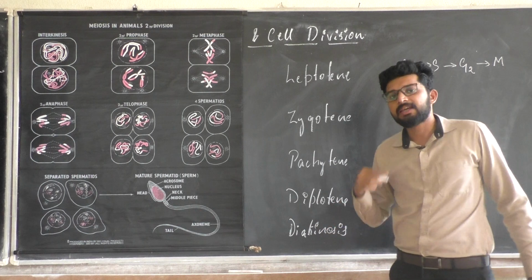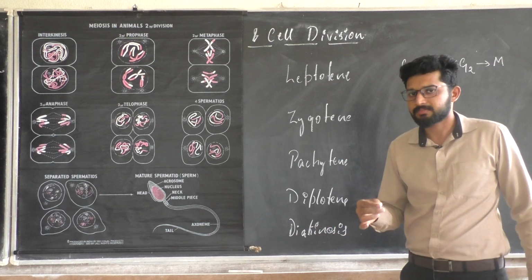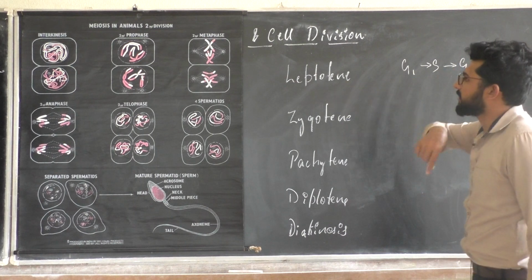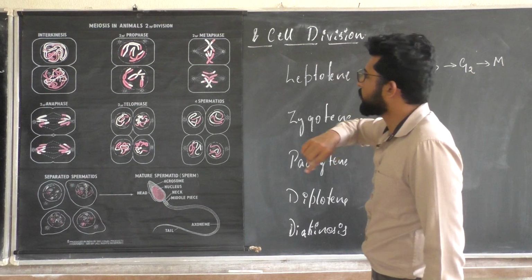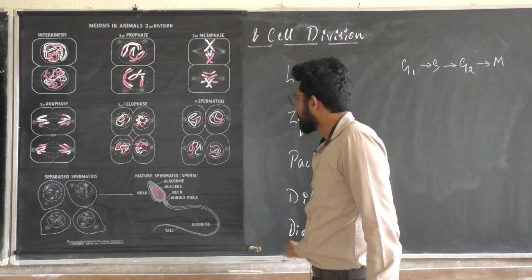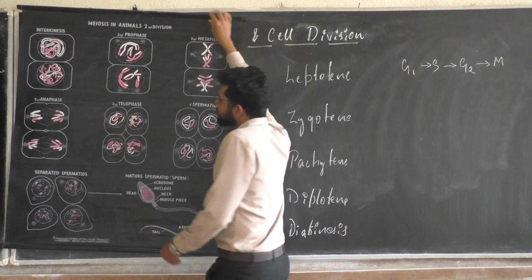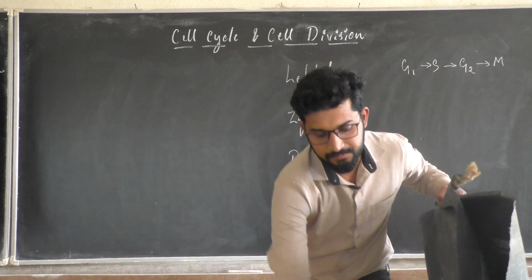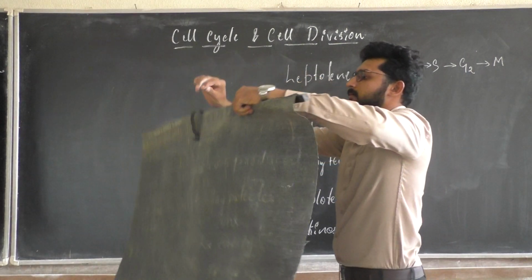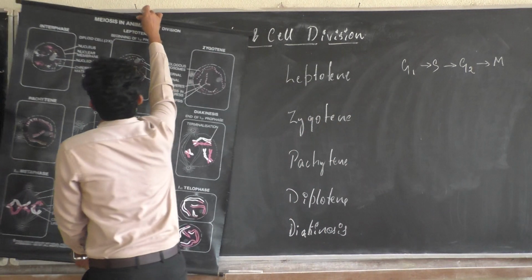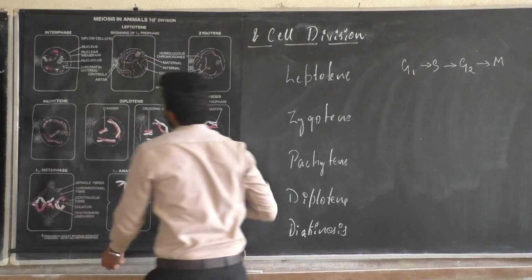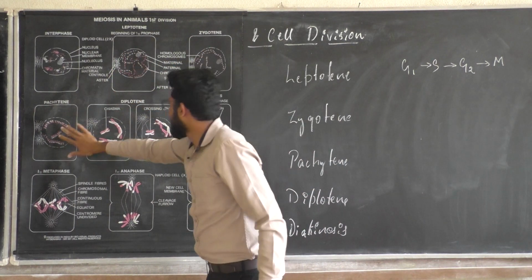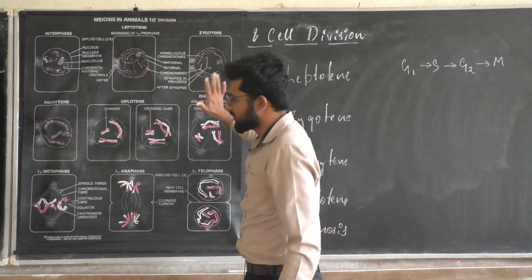Next we are entering the M phase, the leptotene phase. Here I have the leptotene phase, zygotene, pachytene, diplotene, then diakinesis.